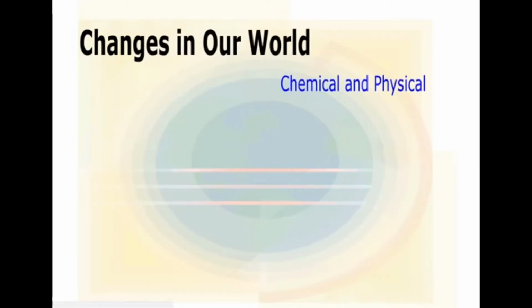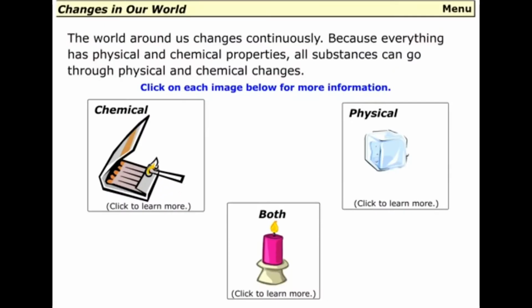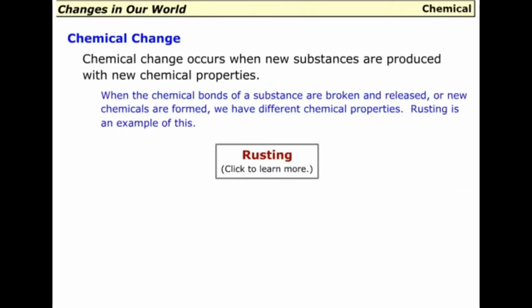Welcome to Changes in Our World, Chemical and Physical. The world around us changes continuously. Because everything has physical and chemical properties, all substances can go through physical and chemical changes. Chemical change occurs when new substances are produced with new chemical properties.